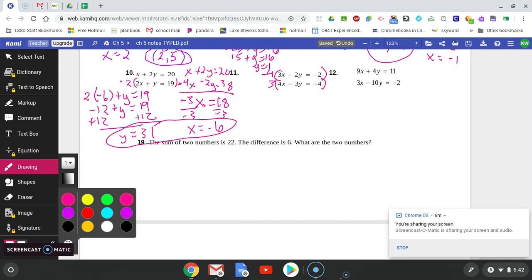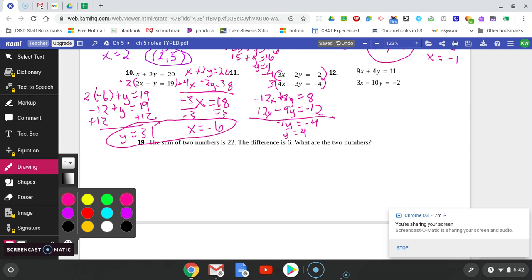So when I do that, I get a -12x plus 8y is equal to 8. And then I get a positive 12x minus 9y is equal to a -12. When I add my columns, my x's cancel out, and I'm left with a -1y is equal to -4. If I divide both sides by -1, then I get y as a positive 4.